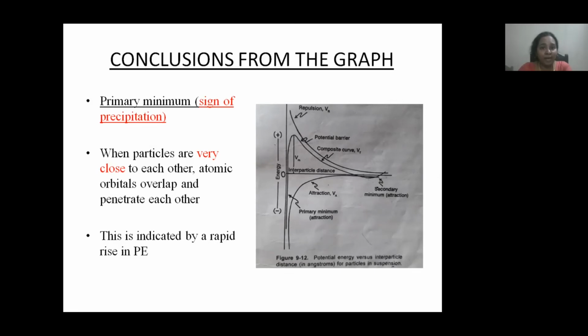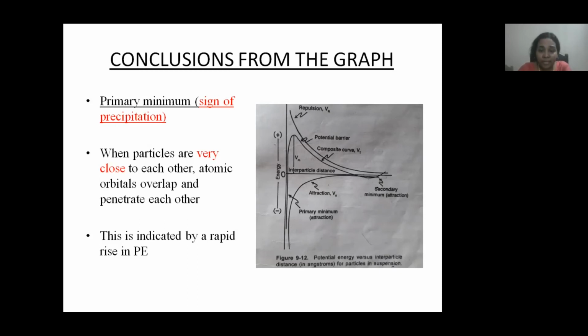Consider two particles in a dispersion that are present very close to each other. In such a case, atomic orbitals of such particles will overlap and penetrate each other. That leads to the formation of aggregates in that dispersion, and such an interaction indicates a rapid rise in potential energy that represents the primary minimum. Actually, the primary minimum is a sign of precipitation.